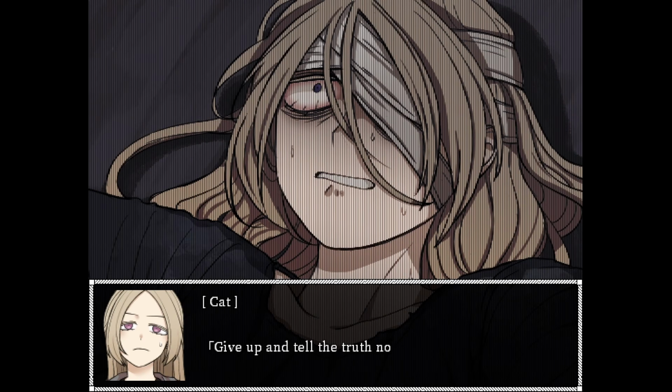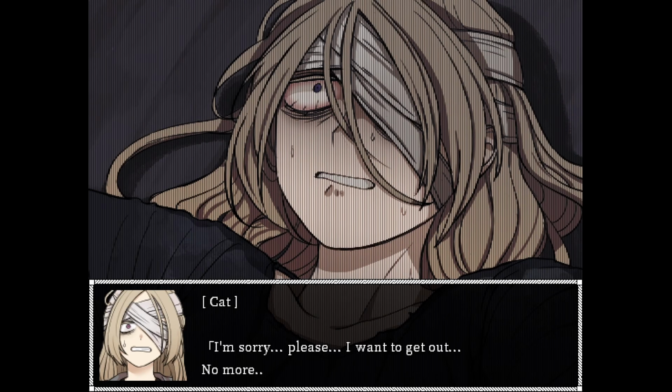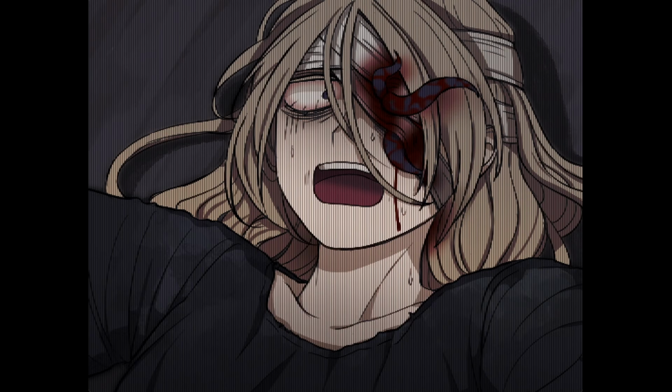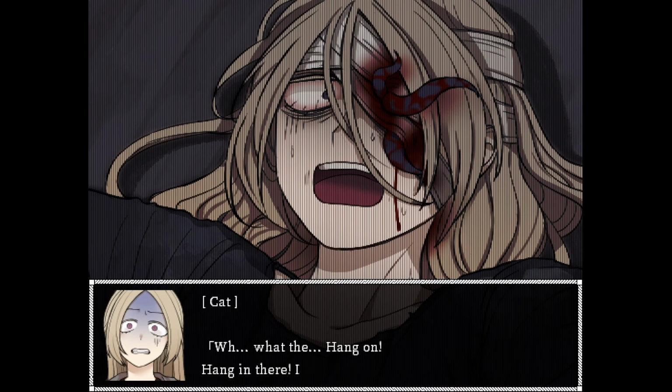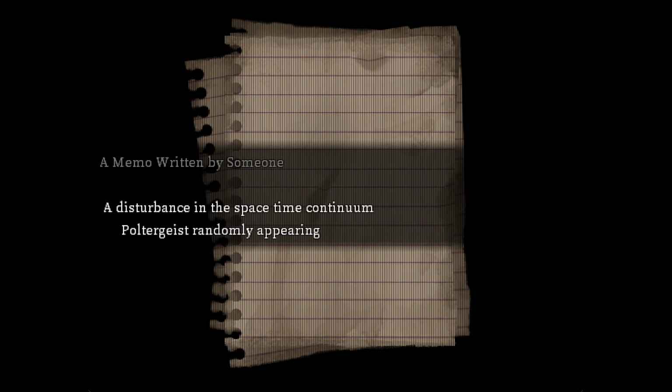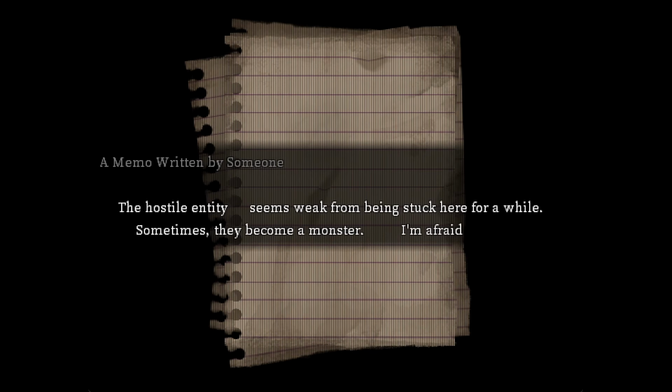Kat pins down the other Kat and demands to know the truth, but the other Kat starts begging our protagonist and tells her that she's out of time. Before she can explain what she means by this, tentacles start bursting out of her missing eyeball. The pain is too much for her and she dies. After she dies, Kat searches her body and finds a note detailing her plan and the ritual. Reading through it, Kat realized that she was telling the truth.